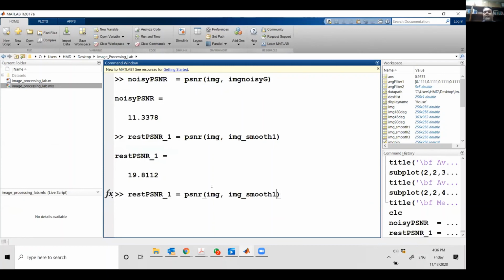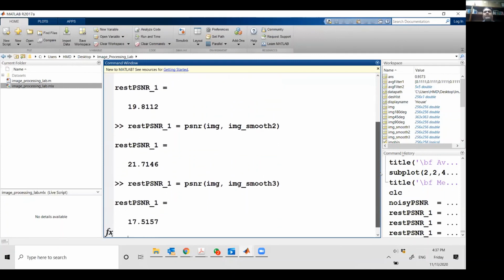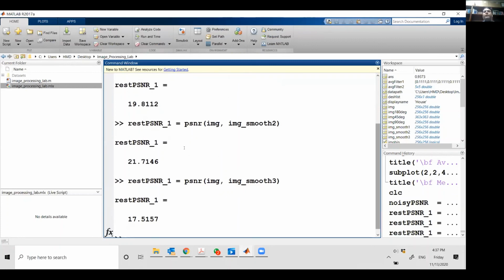Now the second smoothed image: the PSNR is further improved to 21.72 decibels, which is again very good. The third image, which I got after median filtering, had a PSNR of 17.51. So among these three filters, the best restoration performance was achieved by using a 5x5 window, which gave me the highest peak signal to noise ratio.